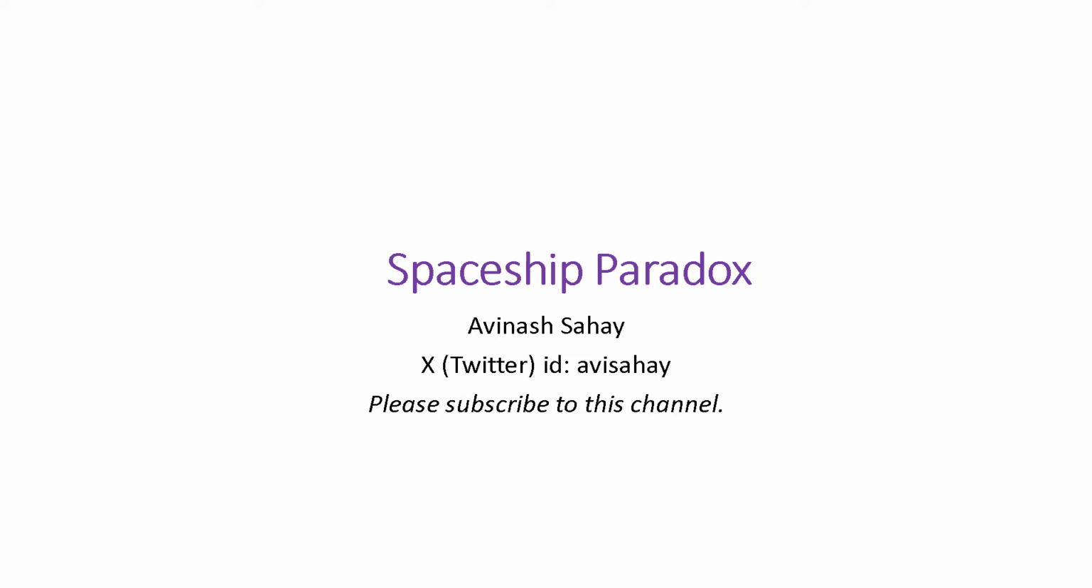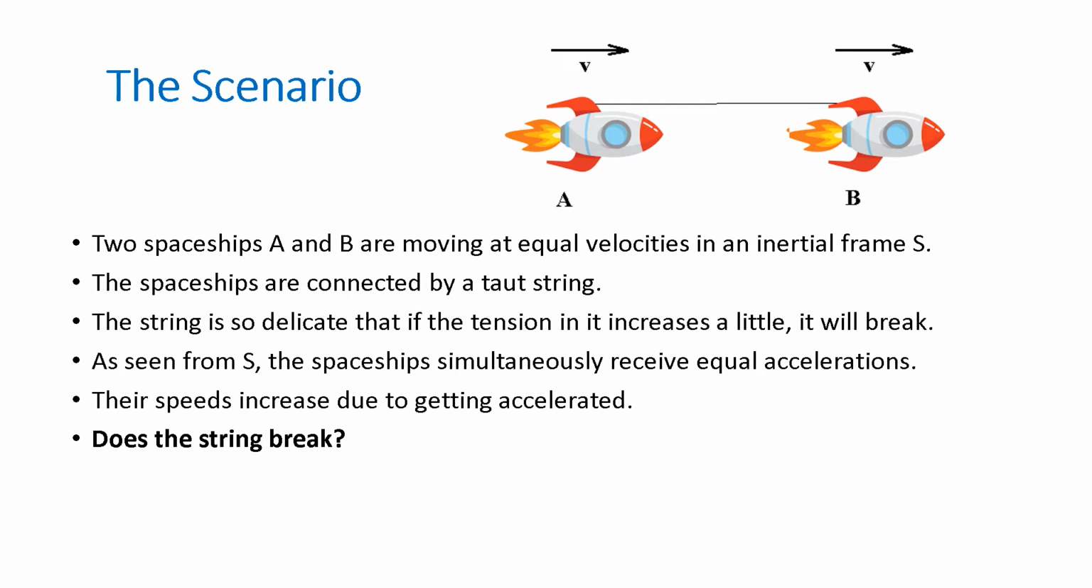I am going to discuss the spaceship paradox in the theory of relativity, commonly known as Bell's spaceship paradox. Here is the scenario. There is an inertial frame S. Relative to this frame, two spaceships A and B are moving at equal velocities. They are connected by a taut string.